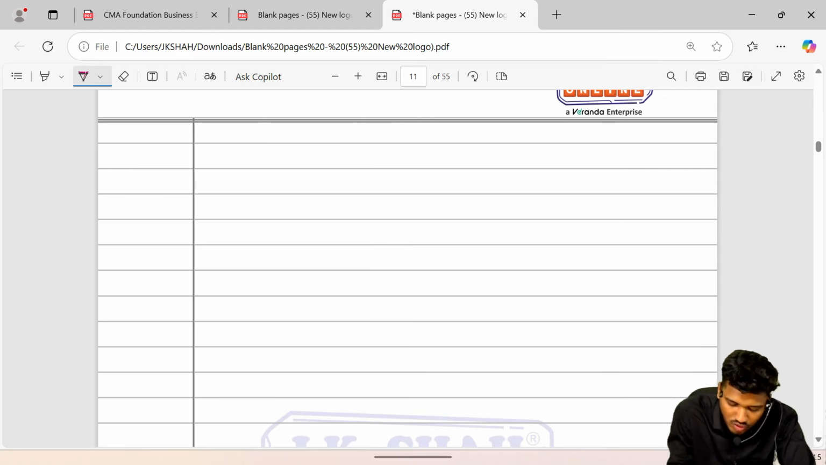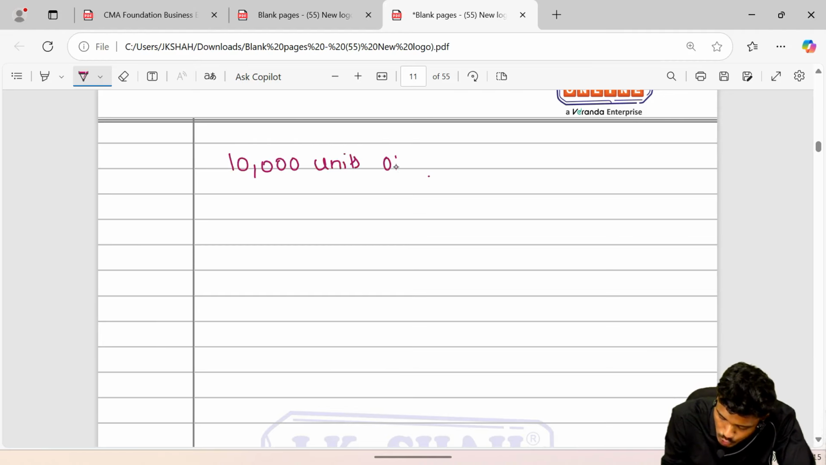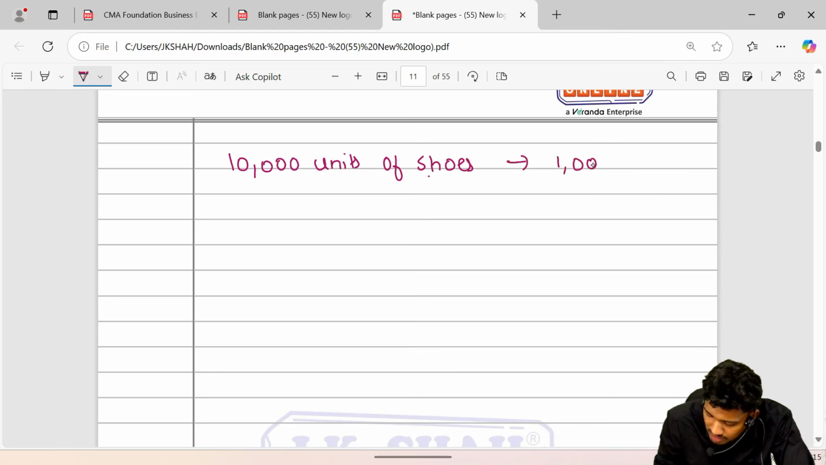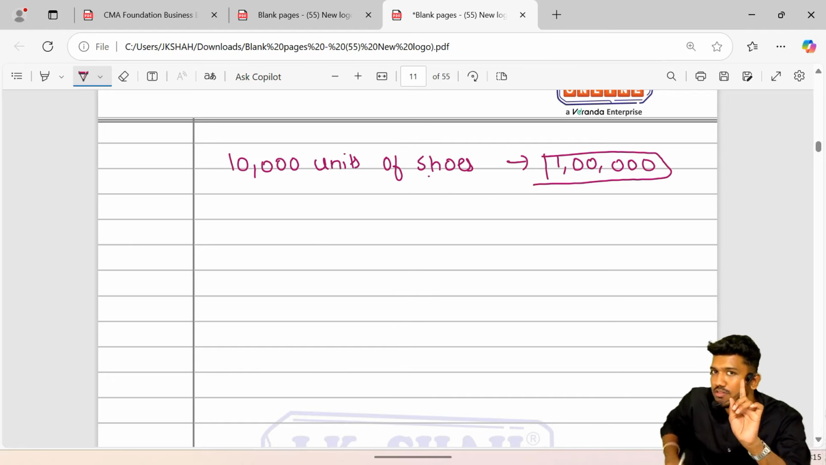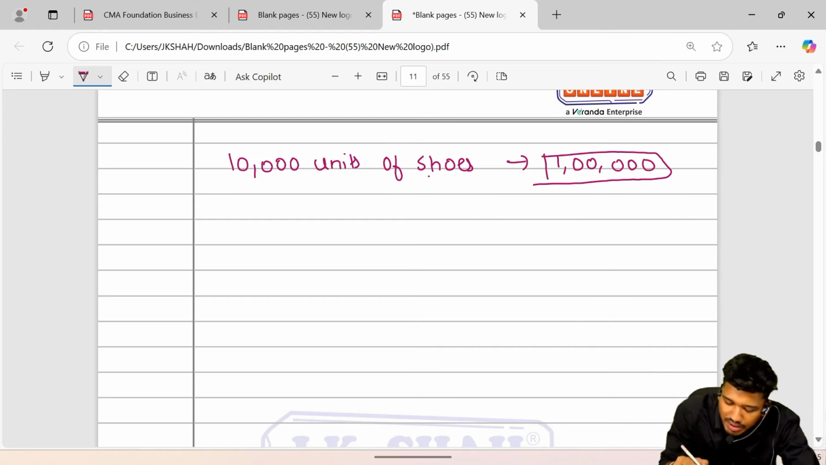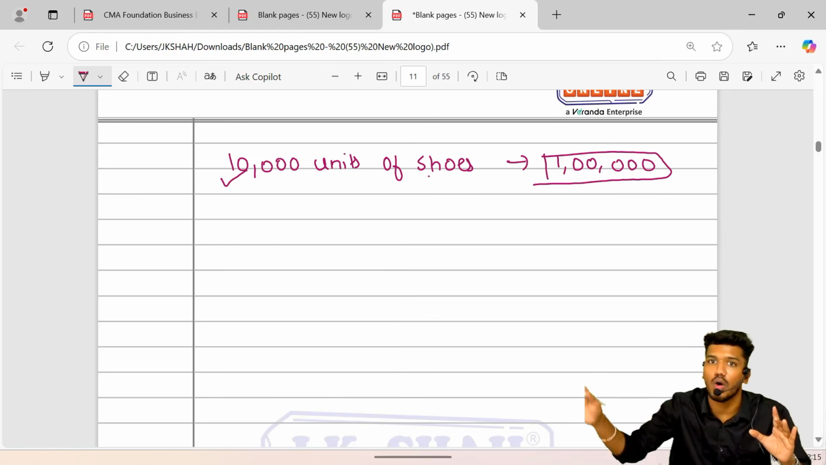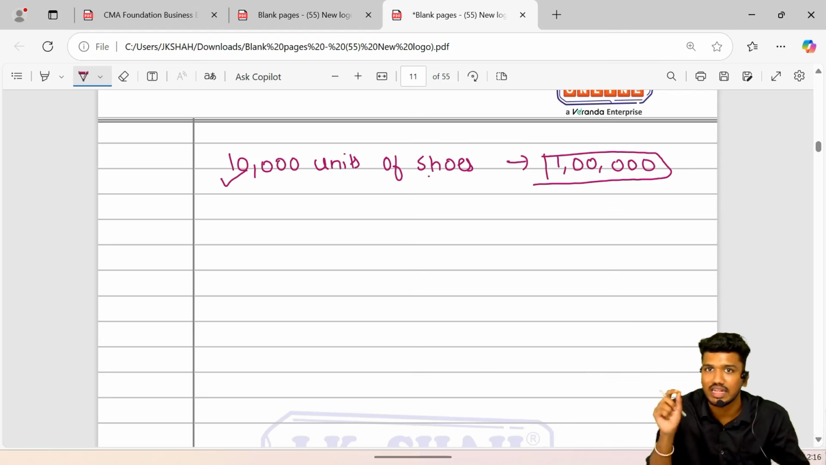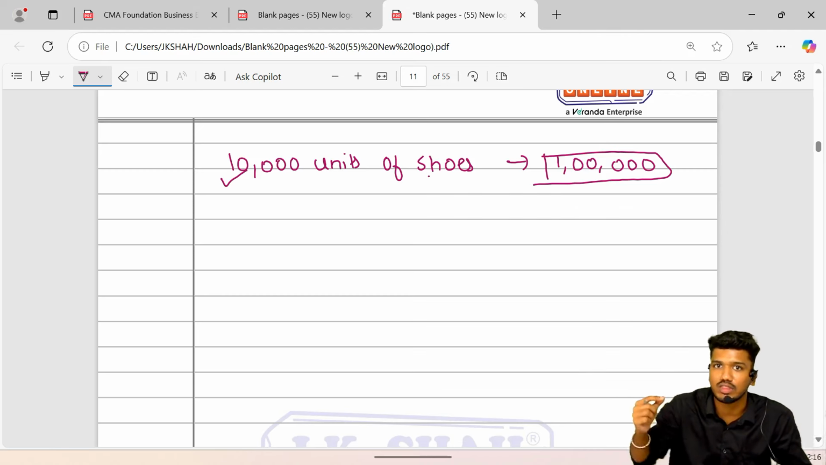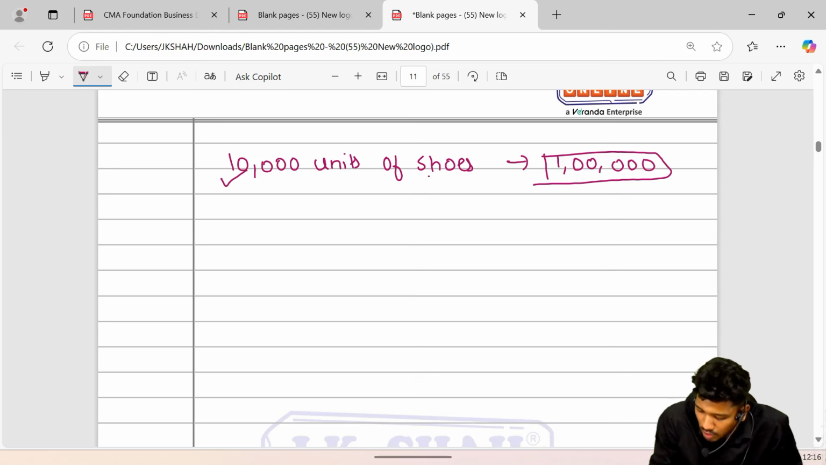Guys, I wanted to ask you a simple question. In order to produce 10,000 units of shoes, I require a cost of rupees 1 lakh, incurred out of my pocket. So 1 lakh rupees went from my pocket when I wanted to prepare a total quantity of 10,000 units. This is called the cost of producing all the units. When I'm producing all 10,000 units, the amount of cost incurred out of my pocket was rupees 1 lakh.